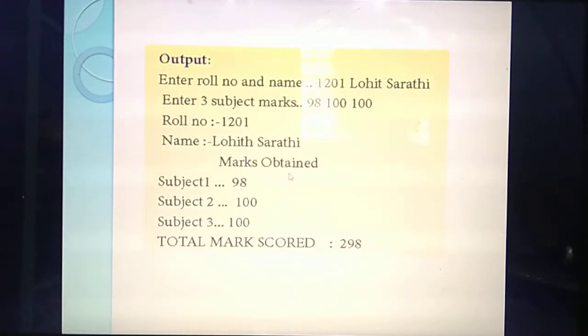So understood this concept? In this chapter you have studied what inheritance means, then types of inheritance, single inheritance. Already I have taught that program in the class. Now you have studied the program for multi-level inheritance. What do you mean by multi-level? More number of levels, that is, step by step.